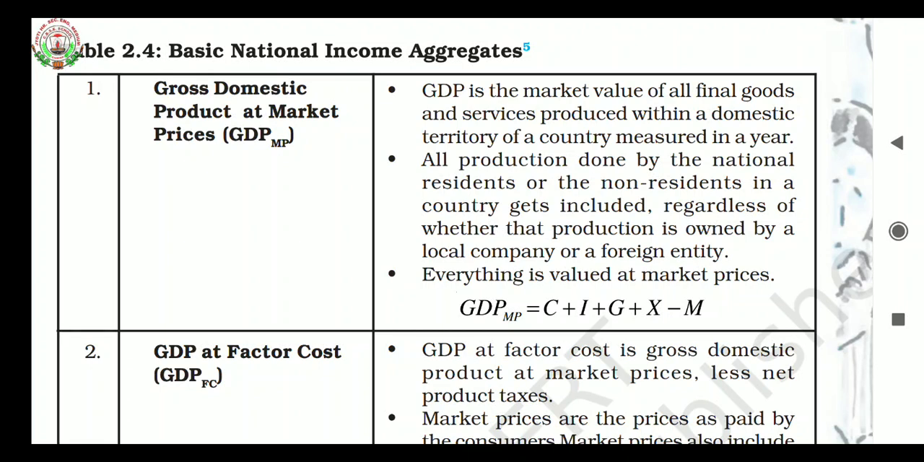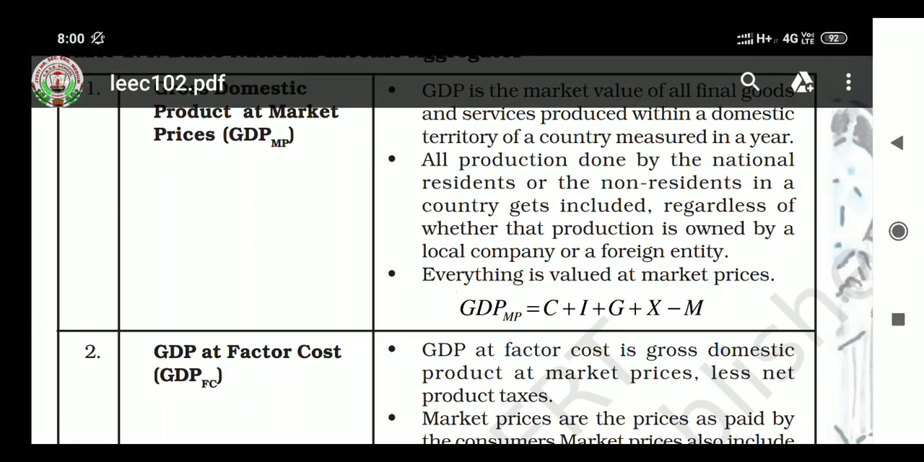I think the meaning is clear. Gross domestic product is the market value of all final goods and services produced within the domestic territory of a country in a year. All production done by the national residents or the non-residents in a country gets included, regardless of whether that production is owned by a local company or a foreign entity. Everything is valued at market prices. GDP MP equals C, that is consumption, plus I, investment, plus G, government, plus exports minus imports.